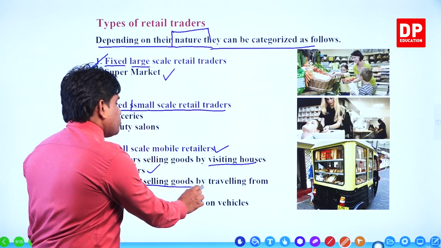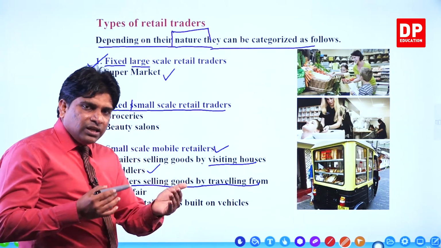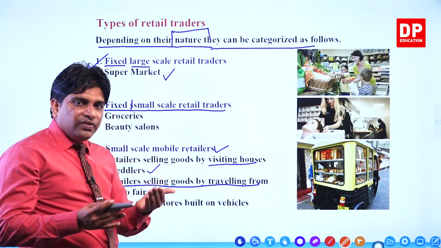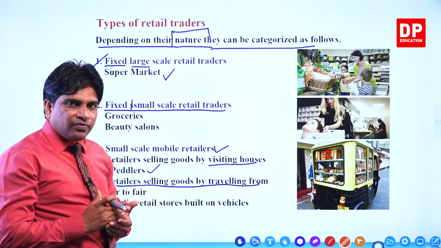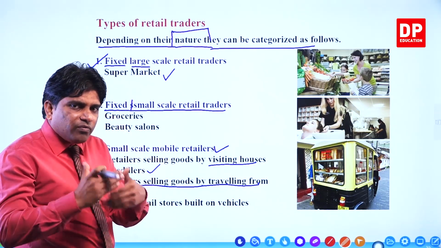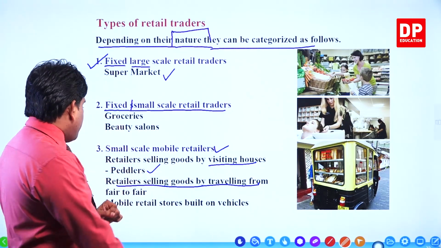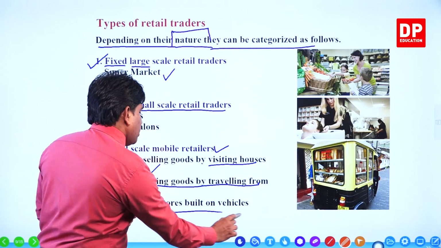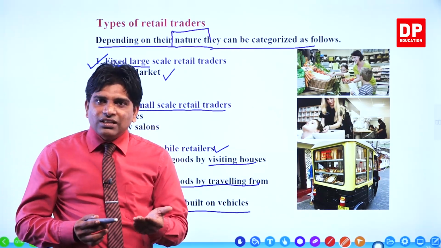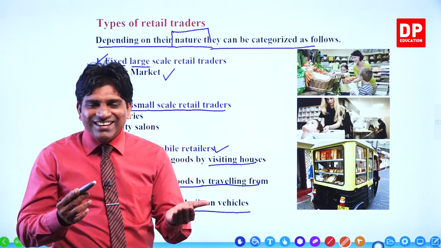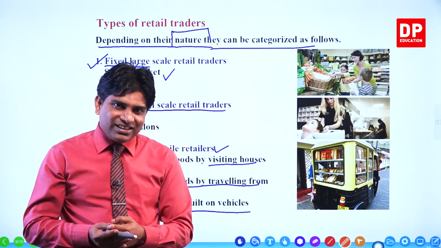Retailers selling goods by traveling from fair to fair. Yeah, you have seen them. The same businessman you can see in the Friday weekly fair, you can also see in the Tuesday weekly fair, and like that. So they are moving from one place to another, right? Not fixed, right? Mobile retail stores built on vehicles. What is the most popular word these days? Chunpang, like that. Mobile retailers, right?